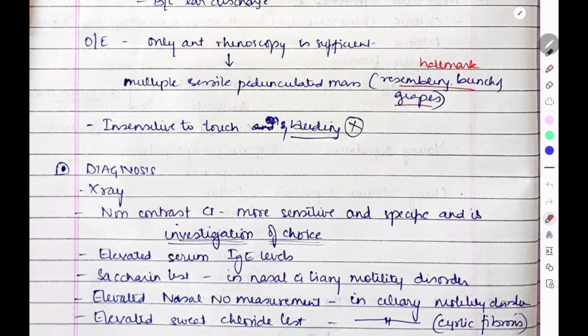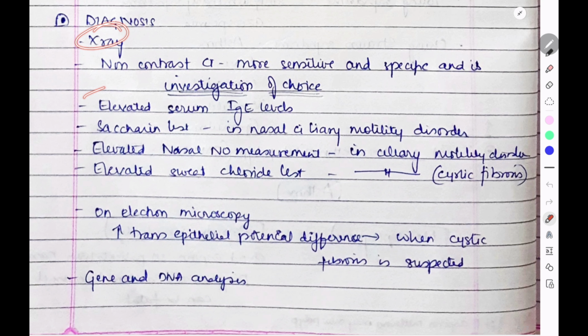On examination, only anterior rhinoscopy is sufficient to diagnose. There are multiple sessile or pedunculated masses resembling a bunch of grapes. These are hallmarks. It is insensitive to touch and there is no significant bleeding. Diagnosis is based on X-ray. Non-contrast CT is more sensitive and specific and is the investigation of choice. So a non-contrast CT scan can be done.